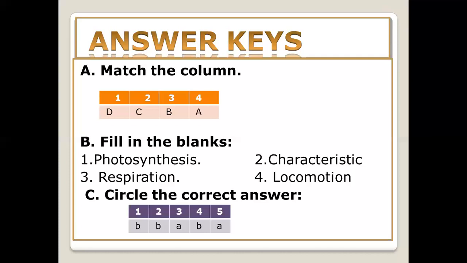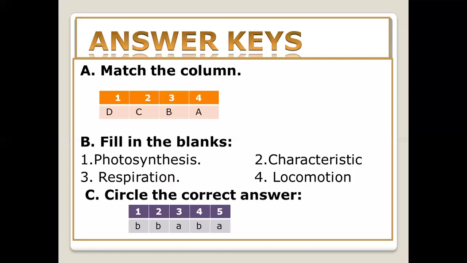The first one, plants make their own food by a process called photosynthesis. All living organisms have 7 characteristics that make them different from non-living things. Plants and animals take in oxygen and give out carbon dioxide. This process is called respiration.